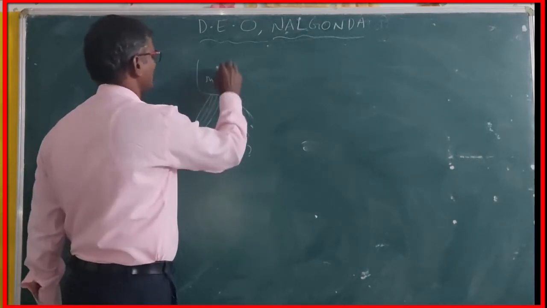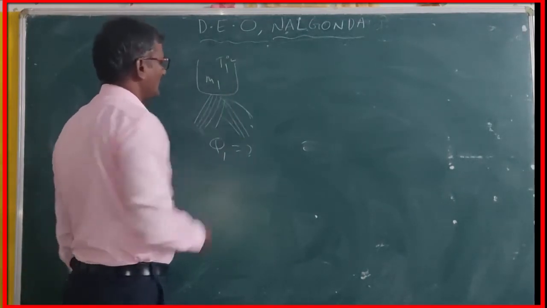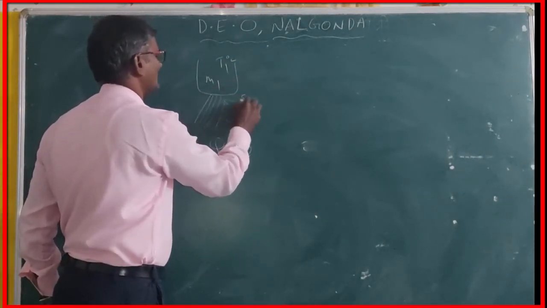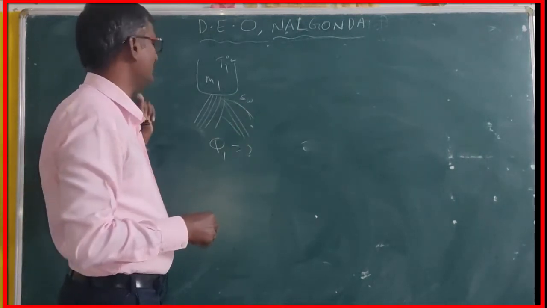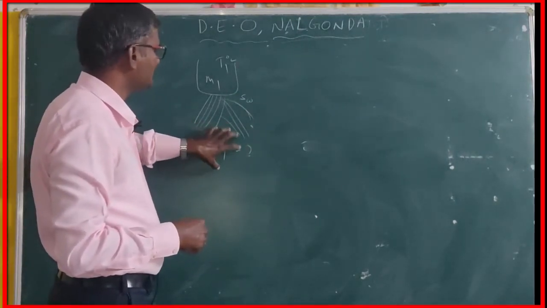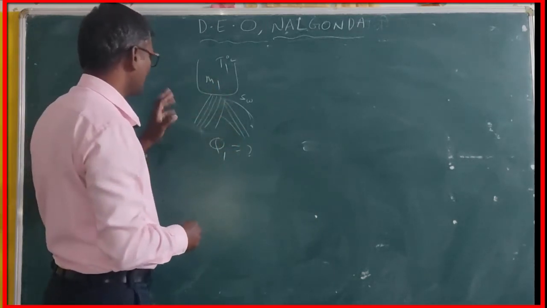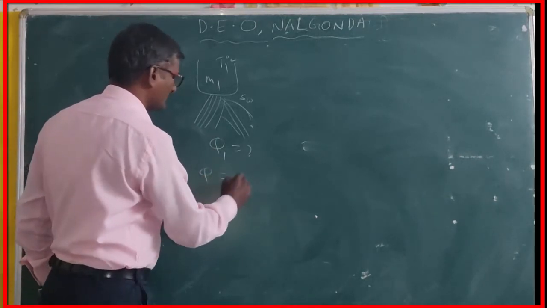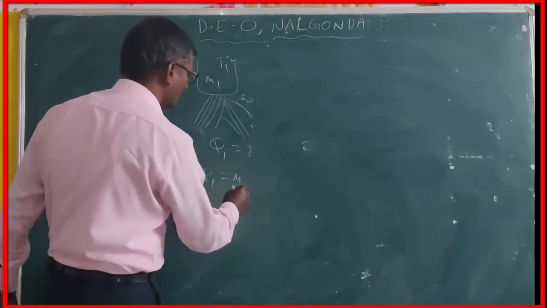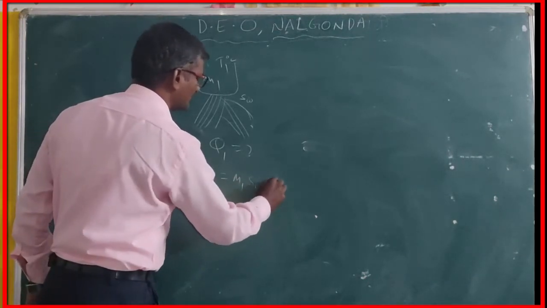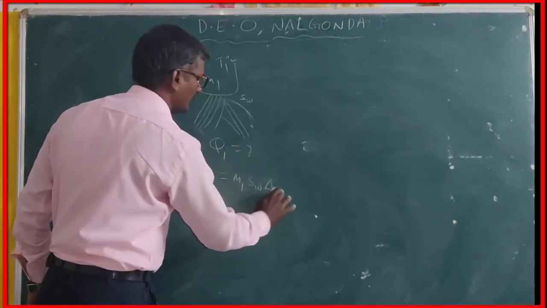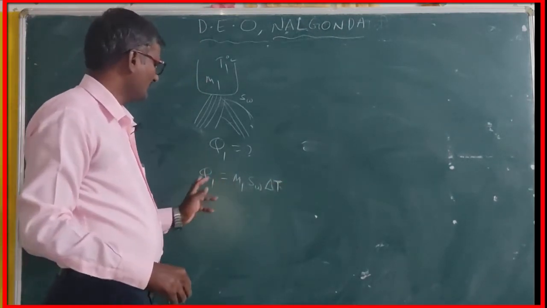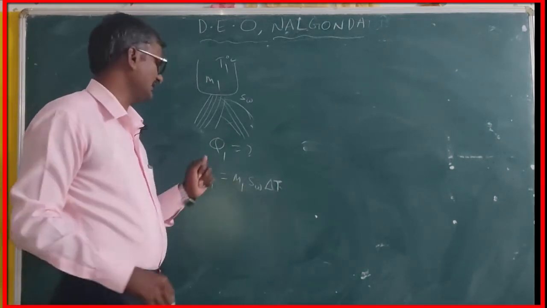Mass M1 is raised up to T1 degrees Celsius. Its specific heat is S. If we take water, the specific heat of water is SW. At this point, how much heat energy is supplied to the system can be calculated with one formula. Q is equal to Q1, which is M1 into SW into delta T. Q1 is equal to M1 into SW into delta T.